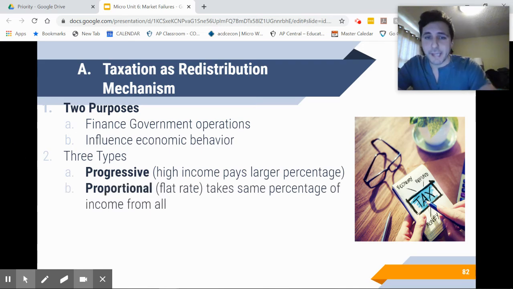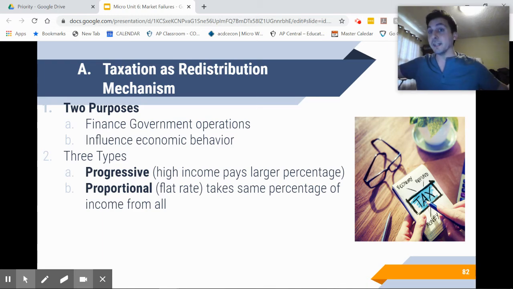Proportional is a flat rate tax. This takes the same percentage of income from everybody, right? That's proportional. So this doesn't redistribute, but it definitely makes sure that there's not bad consequences for being poor. We call it a flat rate. So if I make $100, I pay 10%, I'm going to pay $10 of that $100. And the very, very wealthy make $1,000,000, they're going to pay 10%, which would be $100,000 of that, right? So everybody pays the same percentage.